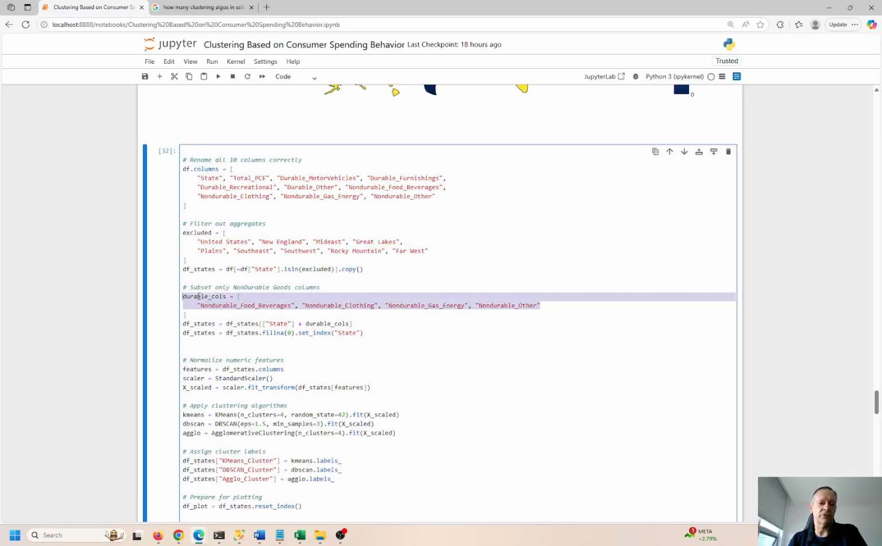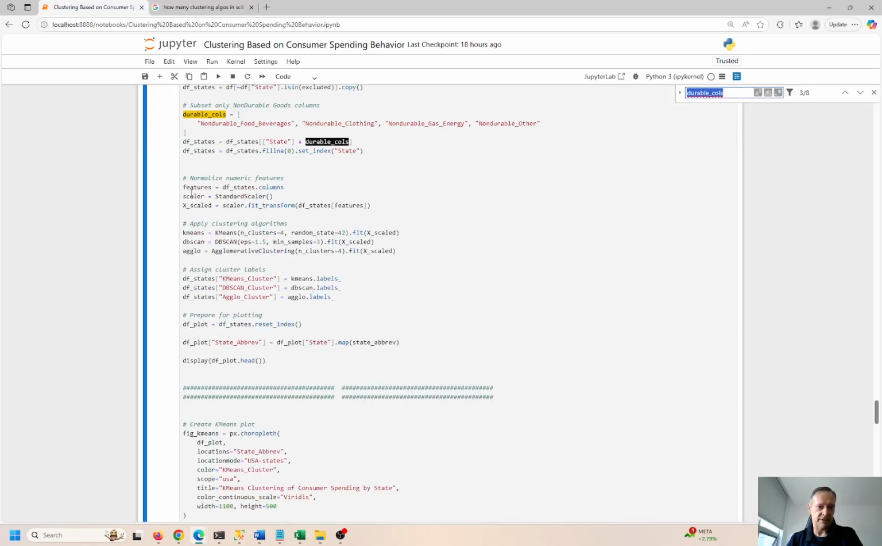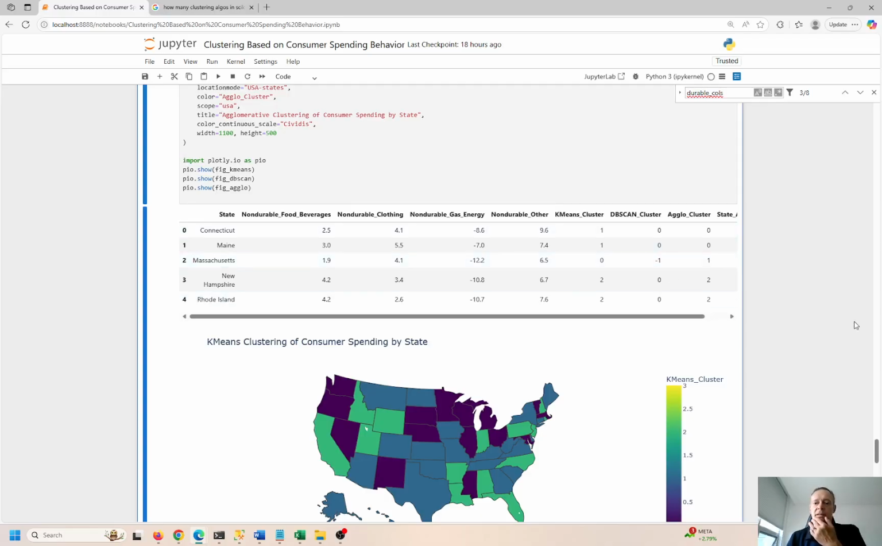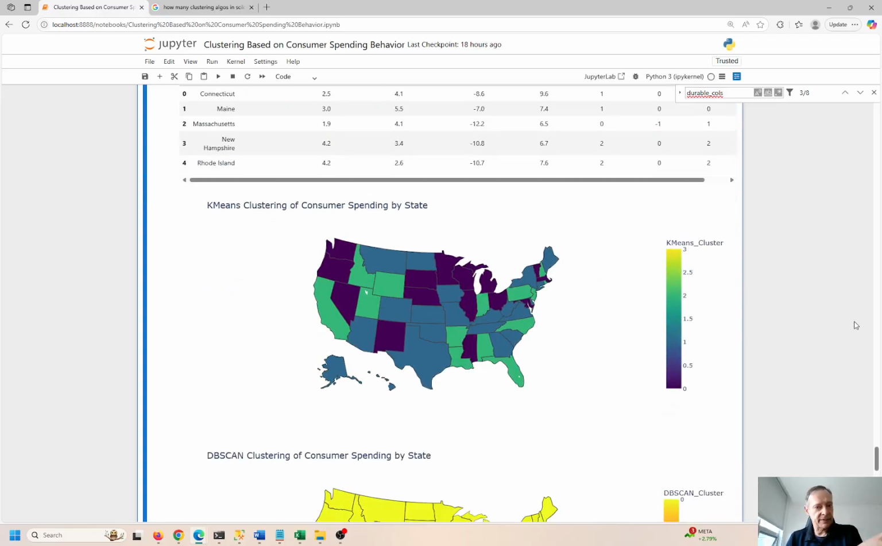I actually called it durable columns. It should be non-durable. Let me see where this is going. Durable columns. This is non. Change the name just to make it more representative of what we're actually doing. Control Enter to run. And we'll see the mapping. And again, here's the K-means results. So these are similar in terms of the non-durables, right? Anything over here, cluster 1 is similar.